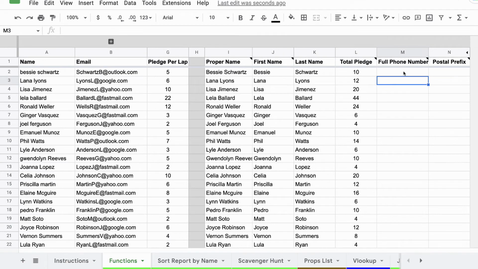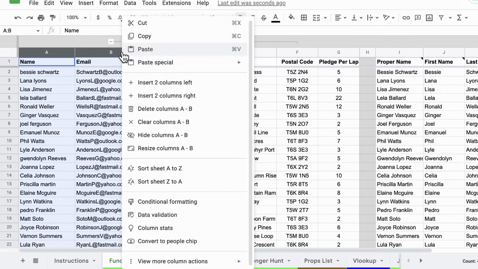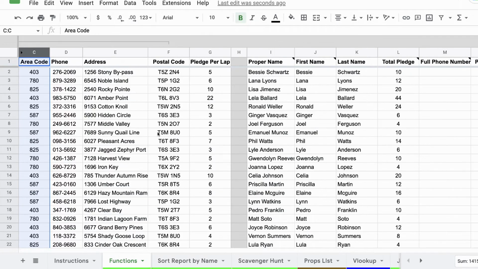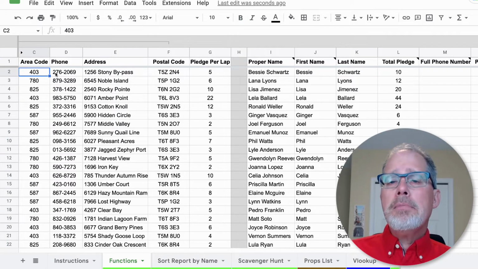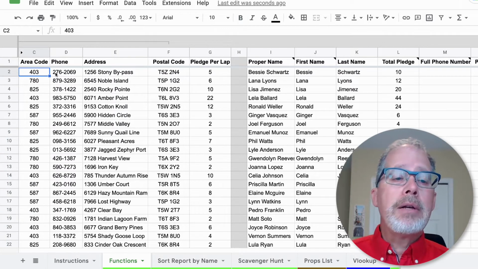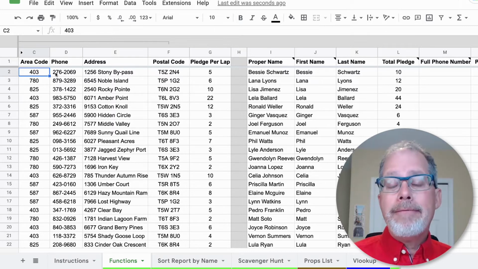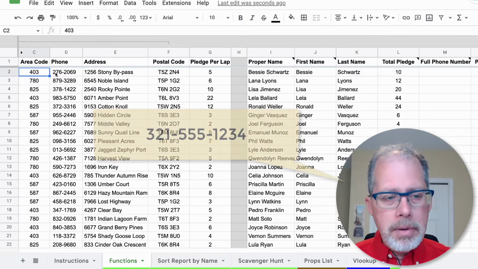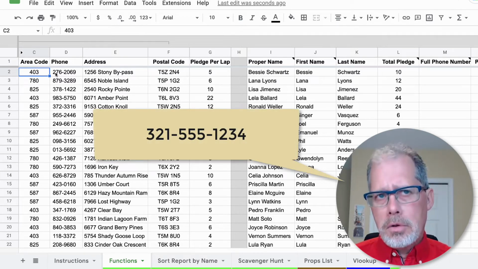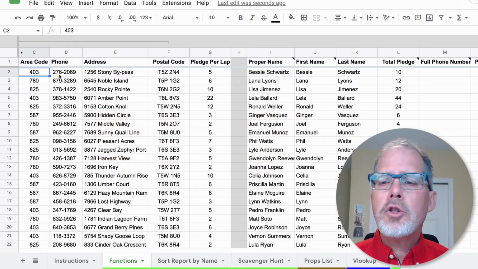So let's look at the phone number. So I'm going to pop this guy open again. And I'm going to do this and hide it just for now because we won't be using it for a while. But here's the phone number. Now, in this spreadsheet, I'm going to actually make it available to my drivers. And my drivers might need to call someone. So I want to format it in a way that my phone will recognize it as a number. So in which case it's usually the prefix, the three digits, a dash, and then the number. So I'm going to combine the two together.